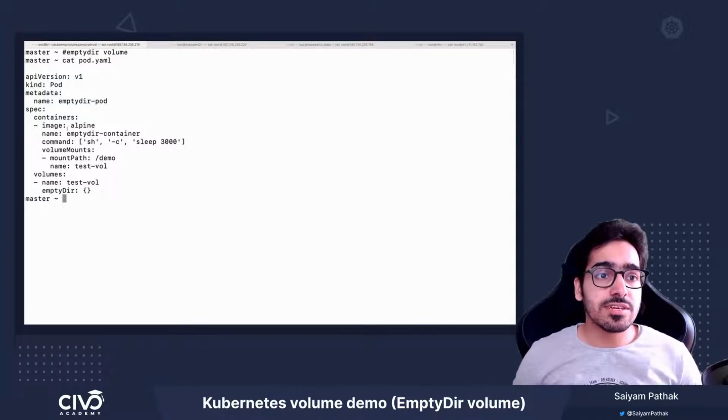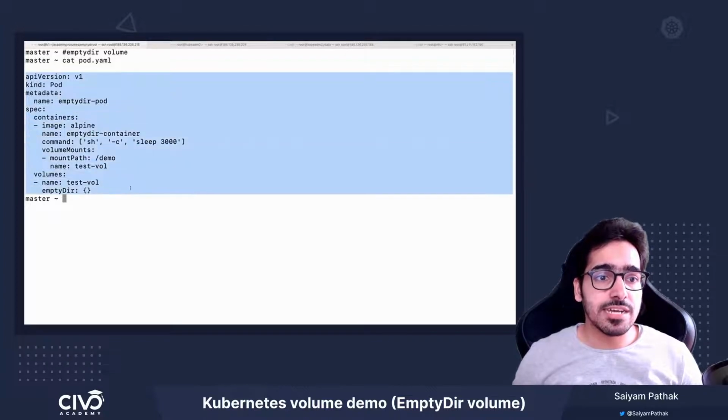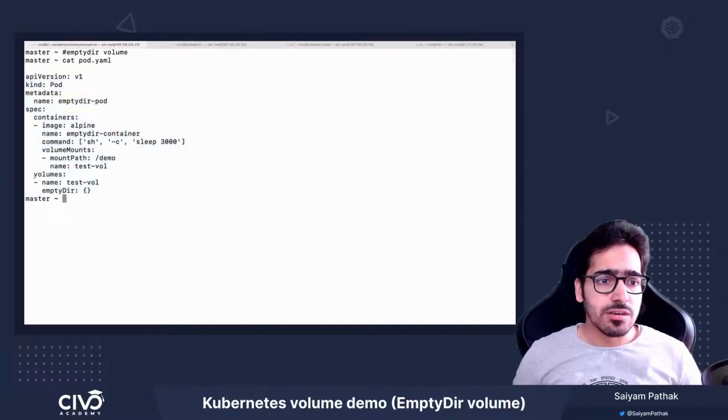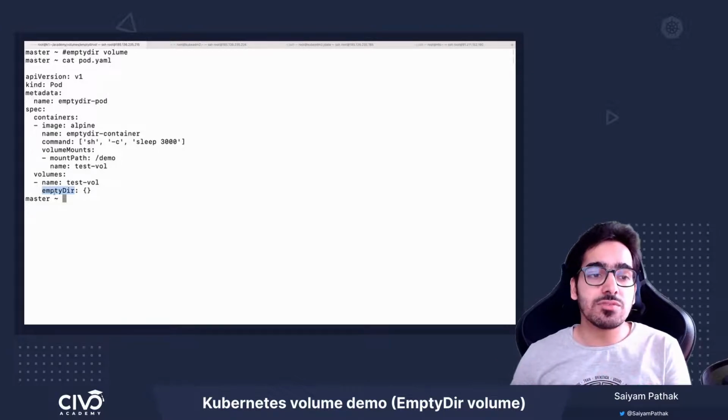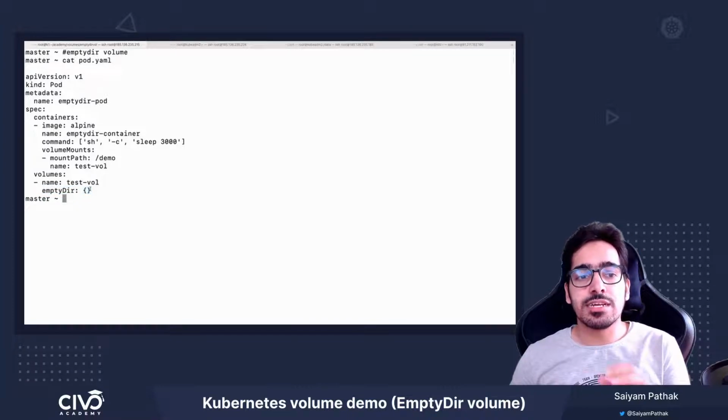So this is the example where we have defined the emptyDir inside the pod. In the volume section of the pod spec, we have defined emptyDir, and we can also make use of a temporary file system backed by RAM by specifying the medium. So if we specify the medium as Memory instead of these curly braces, then the temporary file system will be mounted, which will be backed by the node RAM. Else, whatever the node SSD or disk is there, that will be used.